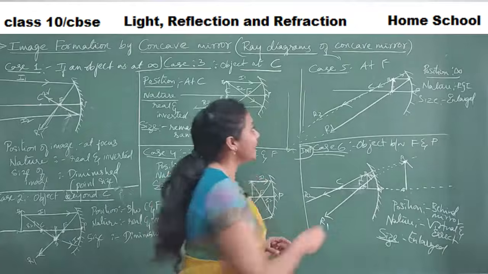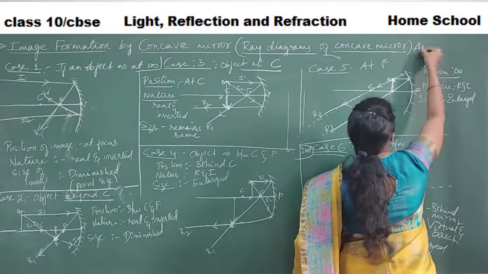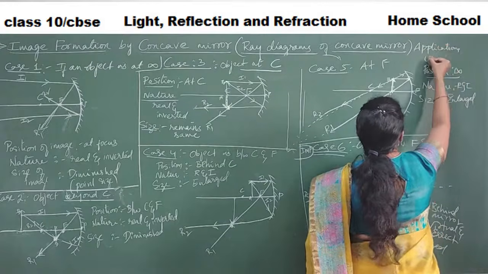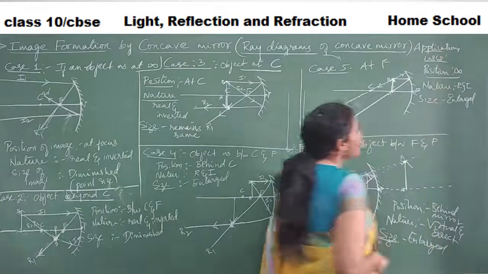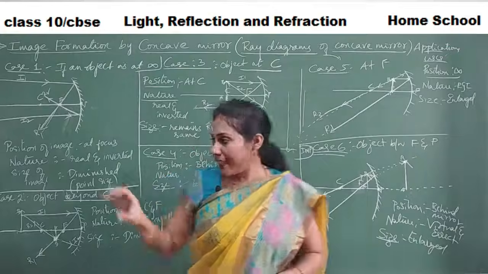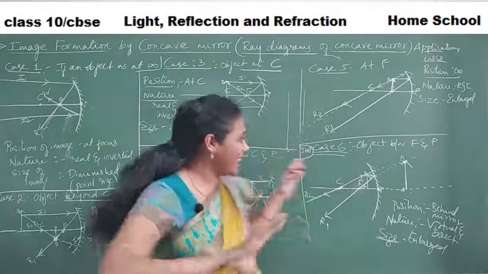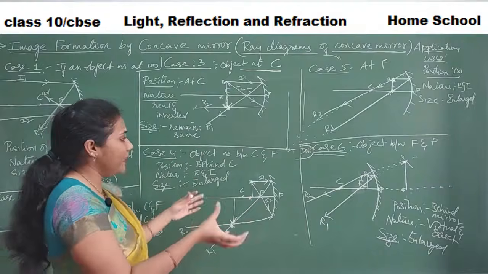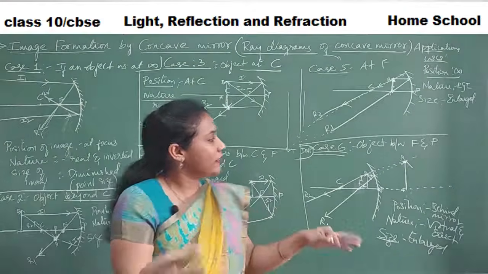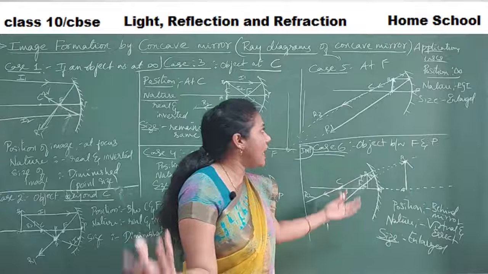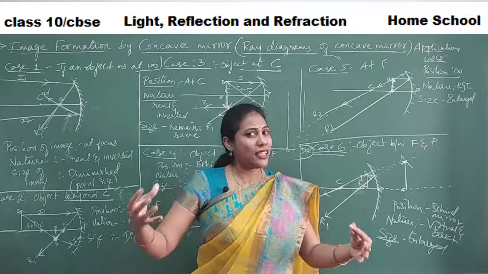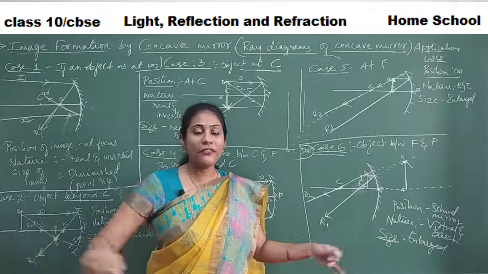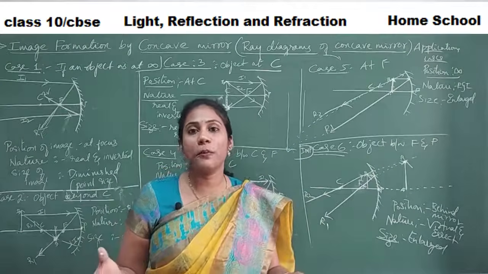And now let us discuss the applications, or the uses, of concave mirrors. So where do you use concave mirrors? We have seen so many variations in the ray diagrams, right? At a certain position the image appeared small, and sometimes the image appeared very large. Because of this variation, the concave mirror has lots of uses. We use concave mirrors in a variety of areas, guys.